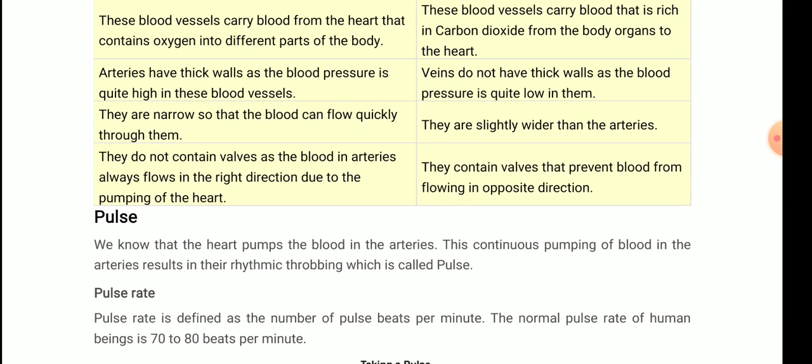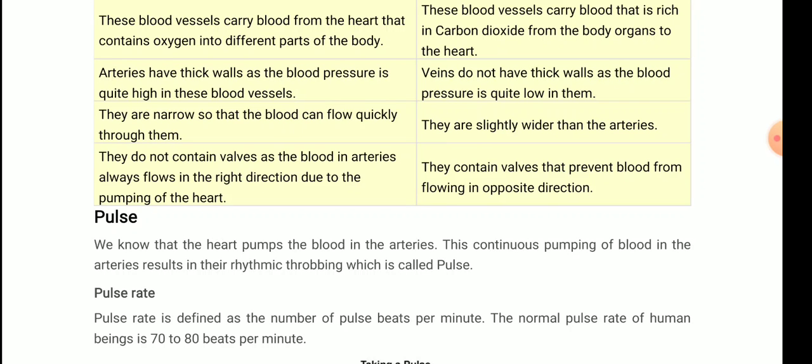Now, the pulse that we measure is of the artery. Why? Because blood is pumped by the heart, and that pumped blood goes to the arteries. So regular pumping of the heart leads to rhythmic throbbing, or you can say rhythmic action of the blood vessels, like they are expanding and contracting, expanding, contracting, like this. This continuous pumping of blood results in that action, that is rhythmic throbbing, and that is called pulse. Clear students? What is pulse? The continuous pumping of the blood in the arteries results in the rhythmic throbbing, which is called pulse.